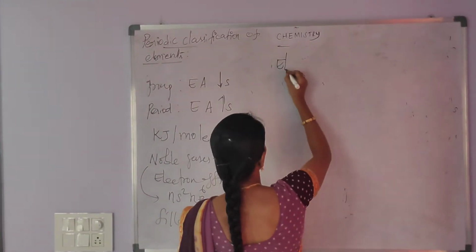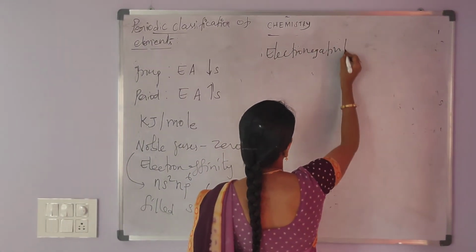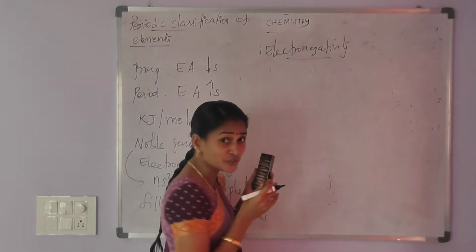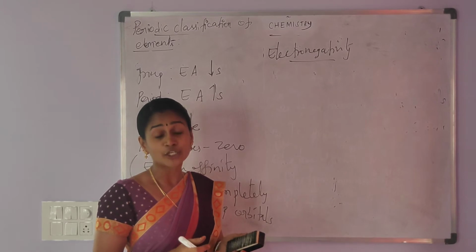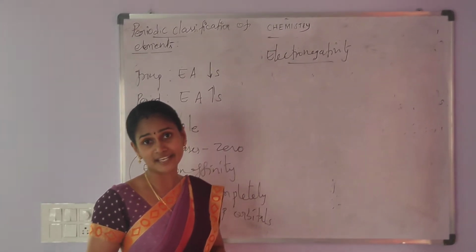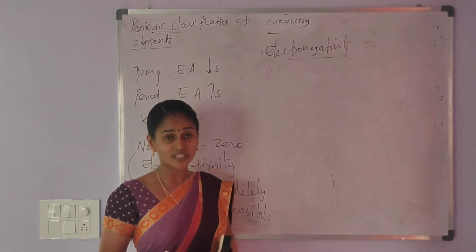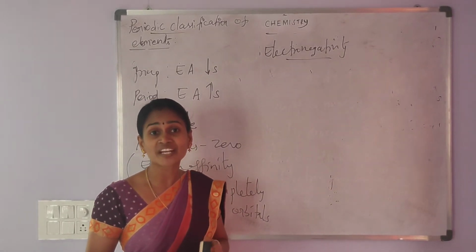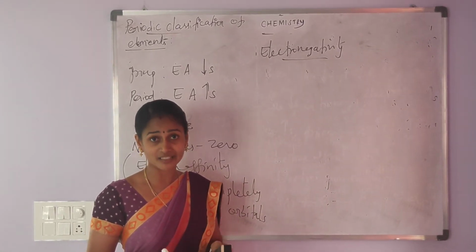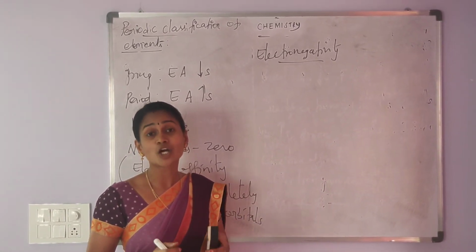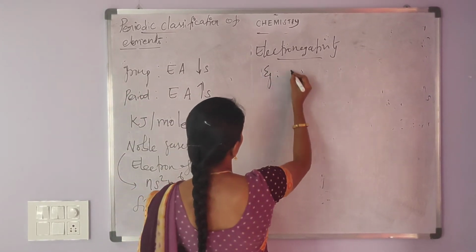And then our next topic is electronegativity. Electronegativity is the measure of the tendency of an atom to attract the shared pair of electrons towards itself in a covalently bonded molecule. Let us consider one example.